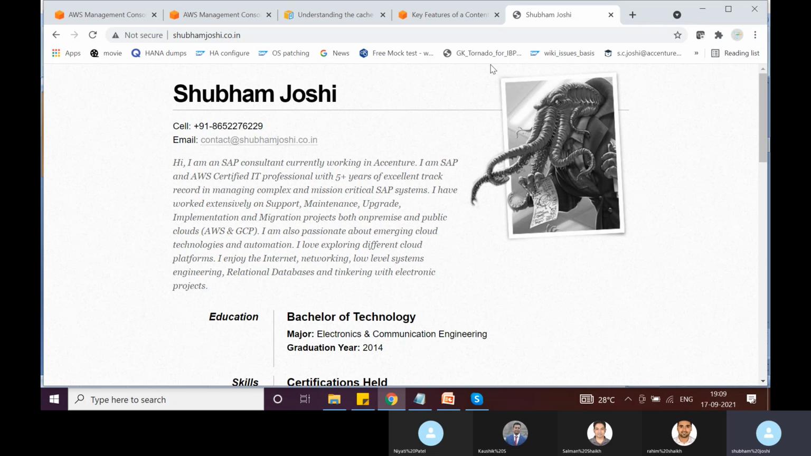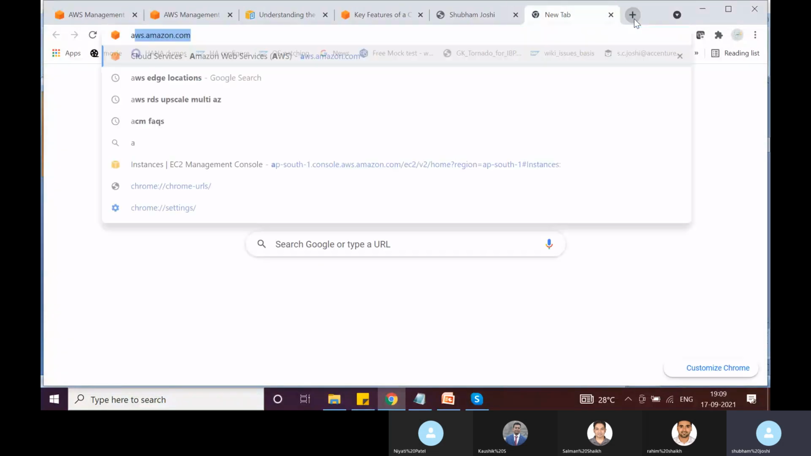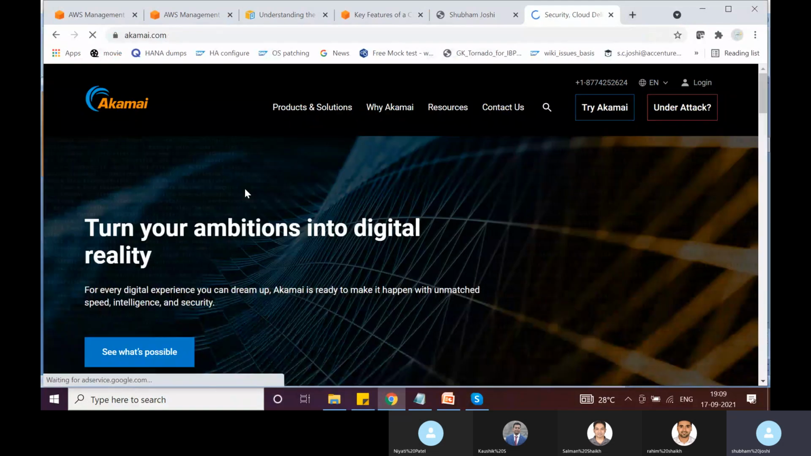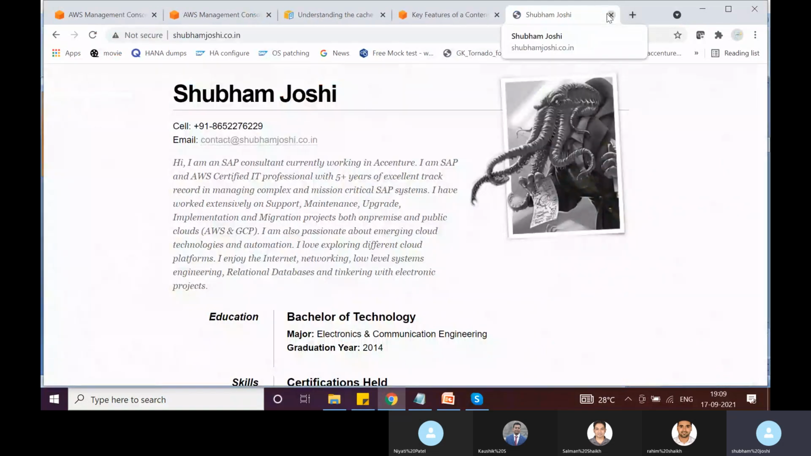So there are other companies also which provide CDN service. One such company is Akamai. So you can search for Akamai. This is very popular for content delivery network service. But CloudFront is basically the same service, but it is AWS owned and built.